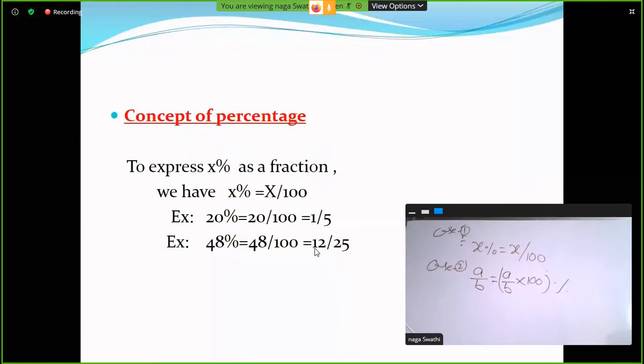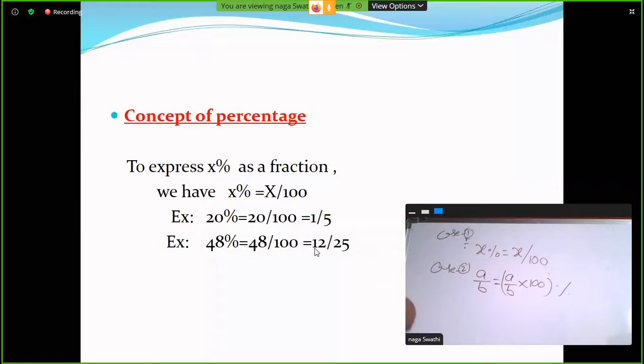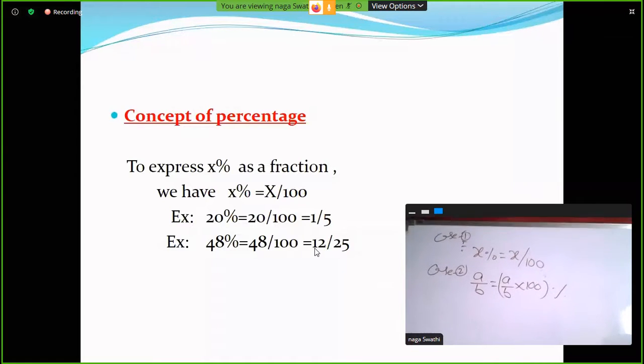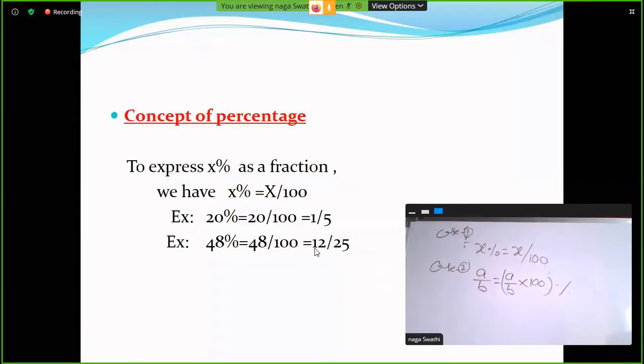Concept of percentage. To express x percentage as a fraction, x percentage is equal to x divided by 100. For example, 20 percentage is 20 divided by 100, which gives 1 by 5. Similarly, 48 percentage is equal to 48 by 100, that is equal to 12 by 25. These are simple and important concepts.